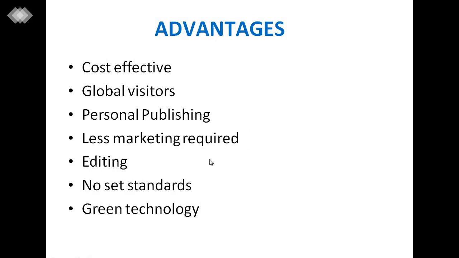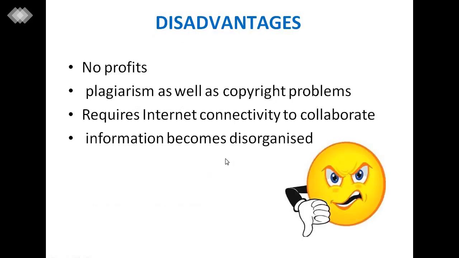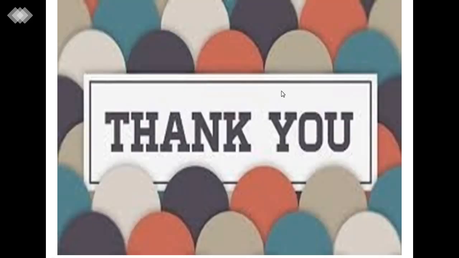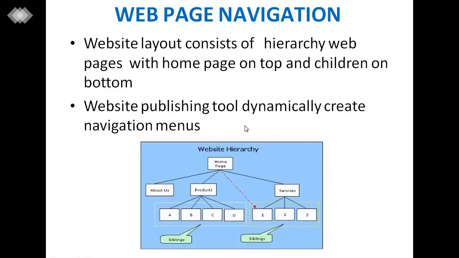So these are the advantages of web publishing. Disadvantages are no profit, plagiarism, and copyright problems. It requires internet connectivity to collaborate. Some information becomes disorganized. These are the disadvantages of web publishing.